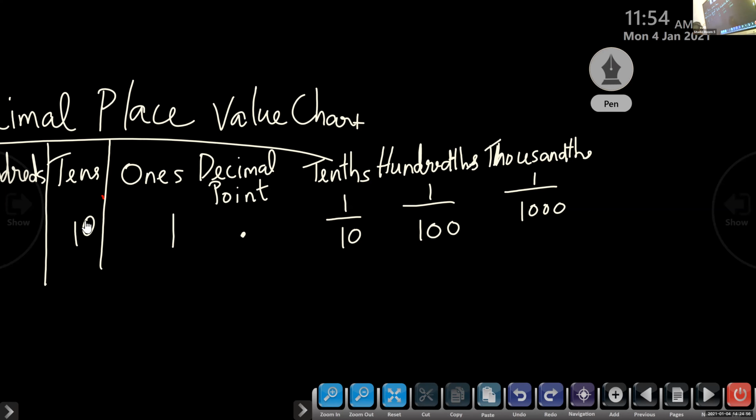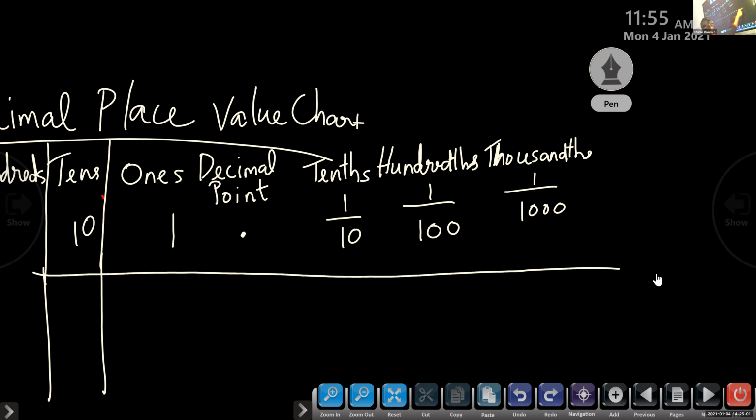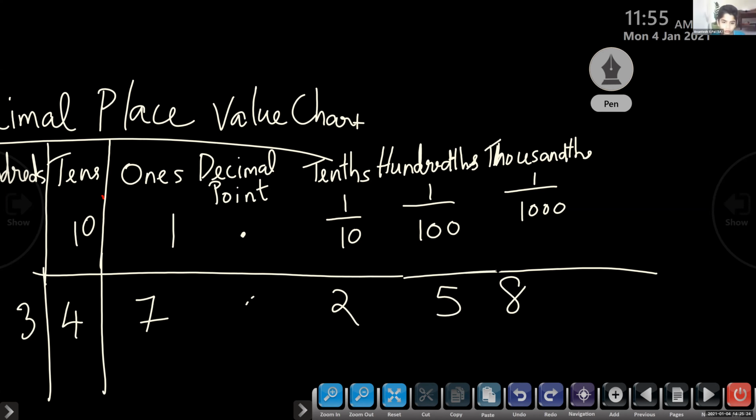So I will write one number. 3, 4, 7, then we have the point, 2, 5, 8. Just write down these numbers: 347.258.